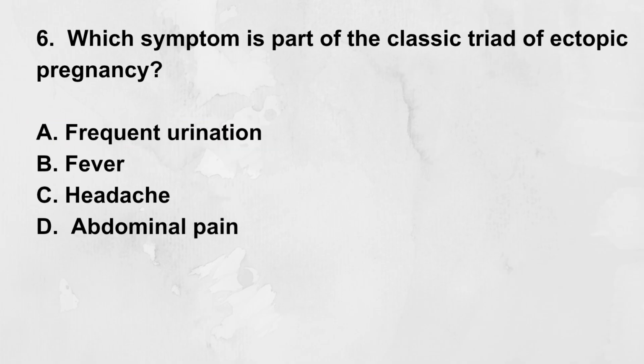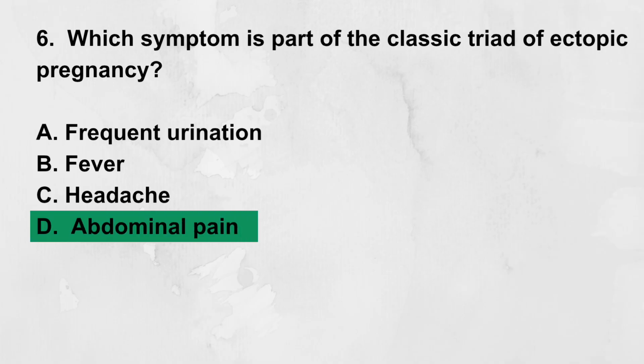Which symptom is part of the classic triad of ectopic pregnancy? A. Frequent urination. B. Fever. C. Headache. D. Abdominal pain. Correct answer: D. Abdominal pain. Abdominal pain, especially sharp and one-sided, is part of the classic triad along with amenorrhea and vaginal spotting.